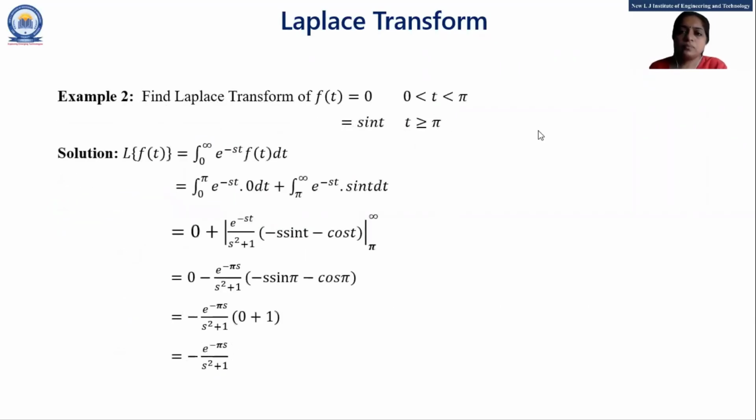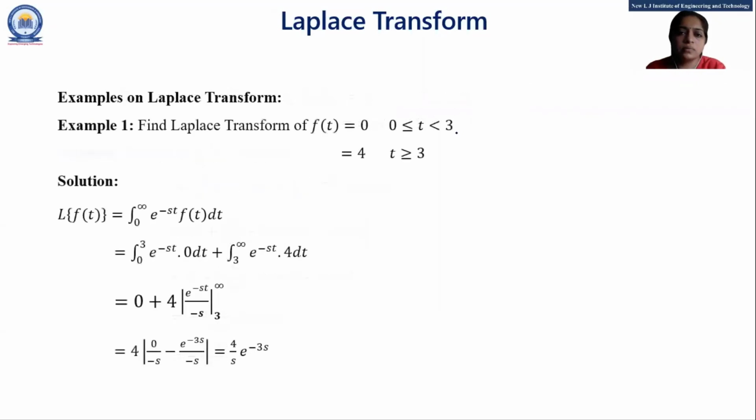Okay. Let's move on with one more example, and that is if your function is equal to 0 for t lies between 0 to pi, and for t greater than or equal to pi, your function is sine t. Then if we, so previous slide, okay, this one.